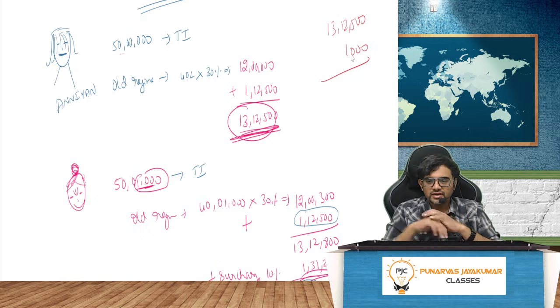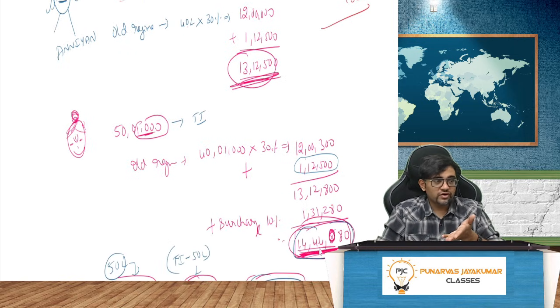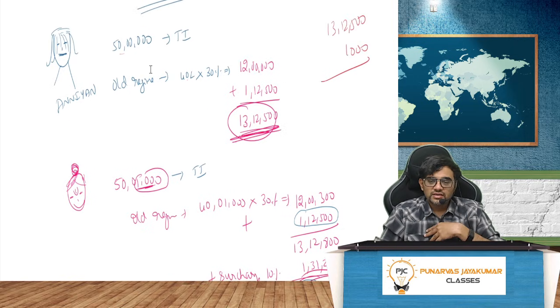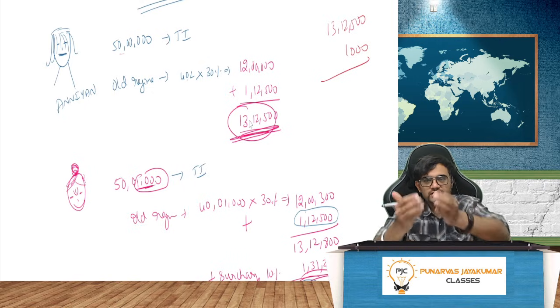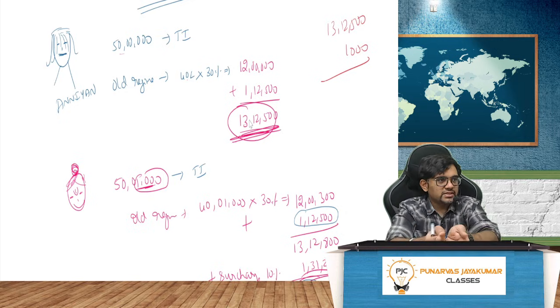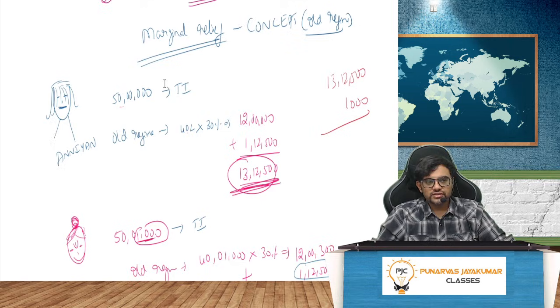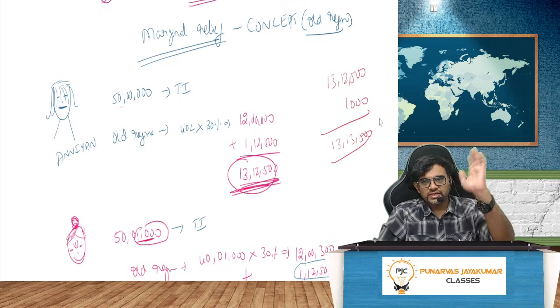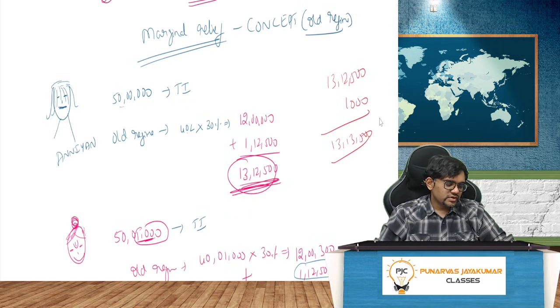Right? Instead of adding this 1,000 to my income and paying 14 lakh 4480 rupees, I will pay 13 lakh 12,500. This 1,000 I earned for you only. I will keep it near your feet, madam. Please take it. I don't want it. 13 lakh 13,500 you take, madam. Please enjoy. Anything above 50 lakh I earned for you only. That dialogue is called marginal relief.